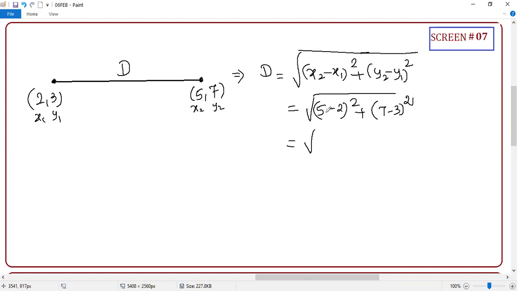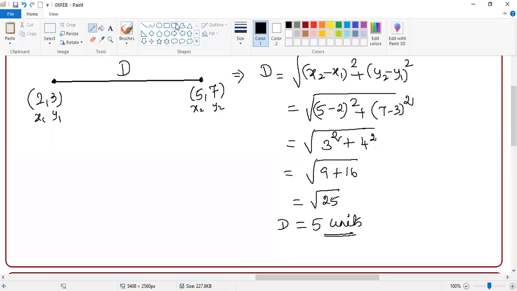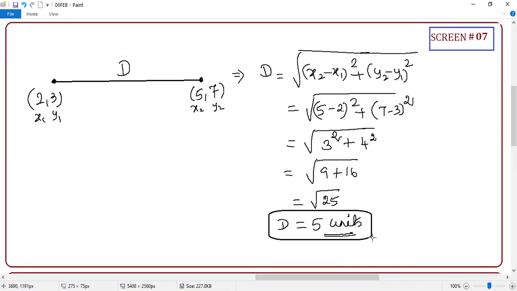Then what you'll do? 5 minus 2 is 3 square. 7 minus 3 is 4 square. Then you will say 9 plus 16, then under the root, 25, which is equal to 5. Excellent. Correct? Correct, Bharani? Appreciate you. How many of you are clear on this method?